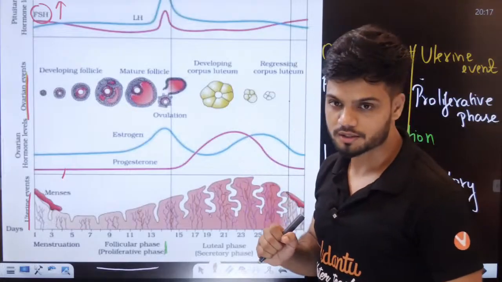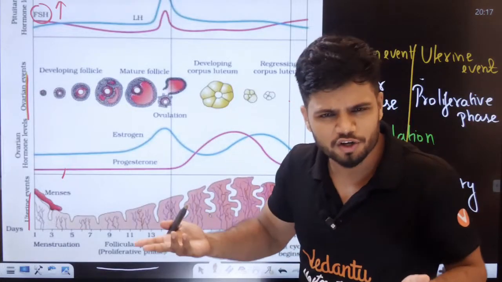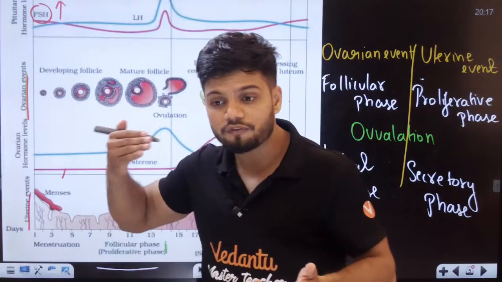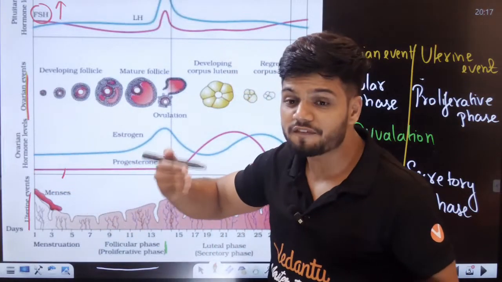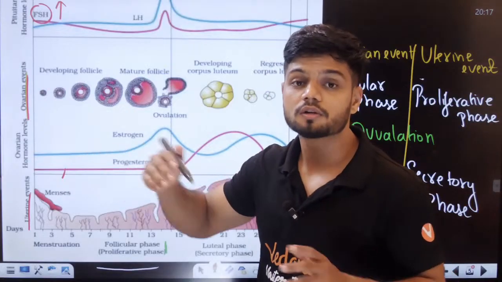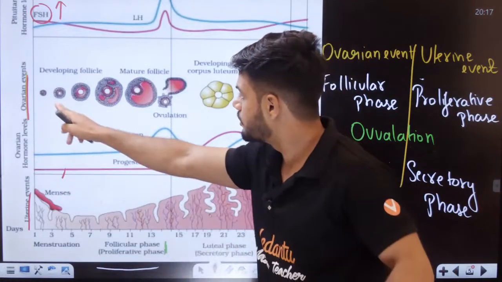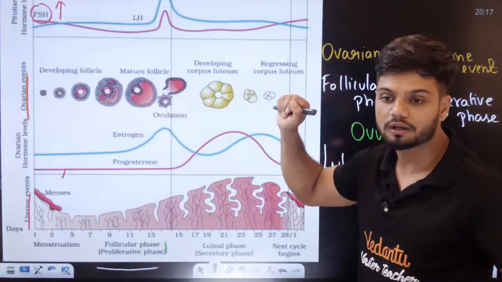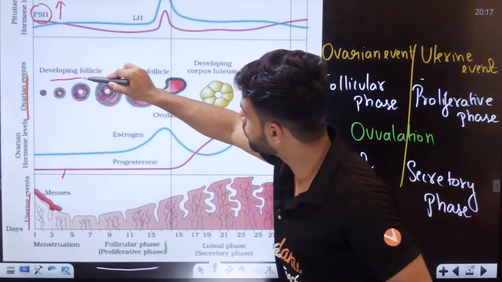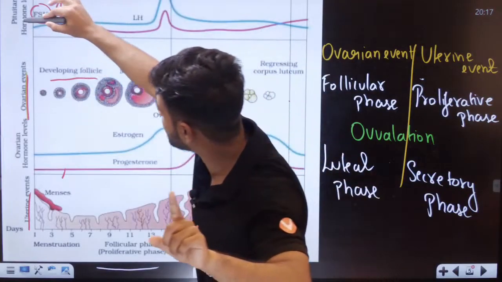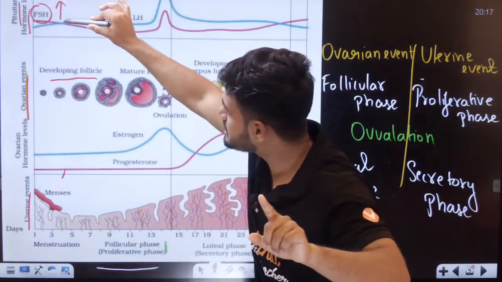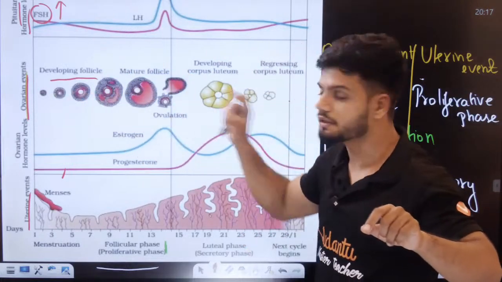So, what do you think the main function of FSH is? To develop the follicle. Can you see? Developing the follicle here. So this hormone, a pituitary hormone, is influencing the development of the follicle.